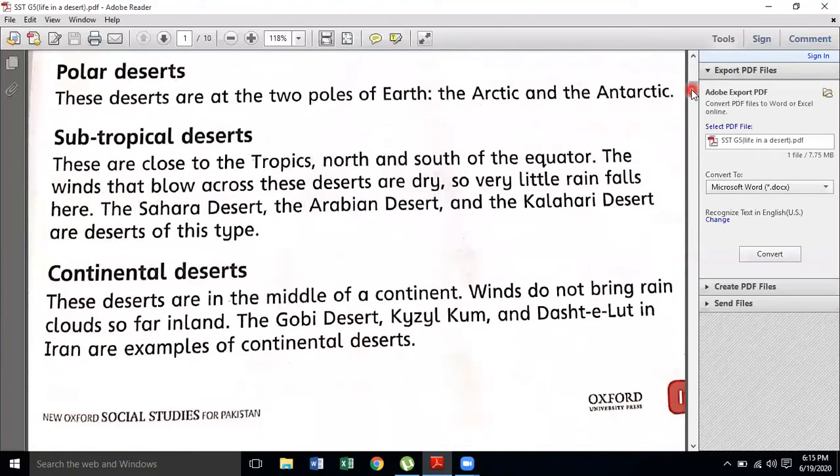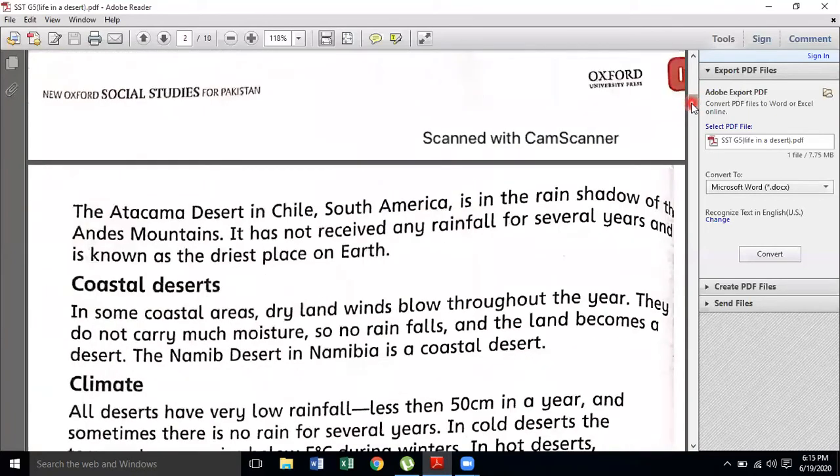Continental deserts are those deserts that are found in between the continents. Examples are the Gobi Desert, Kyzylkum, and Dasht-e-Lut, etc. Coastal deserts are those deserts in which we can find dry land, though they are found near the beaches.